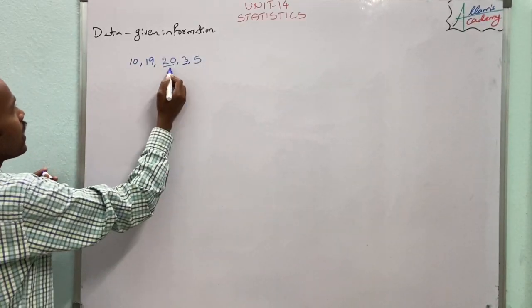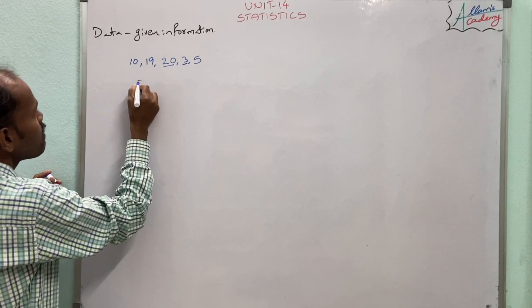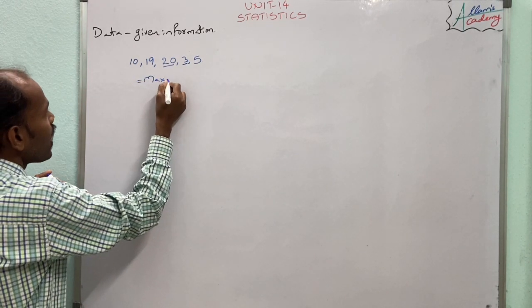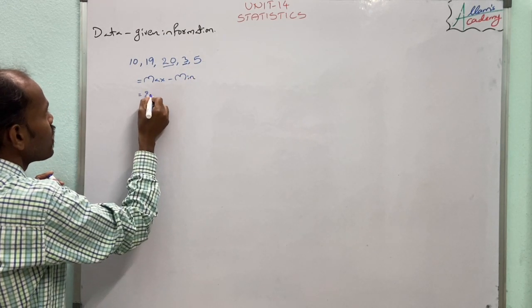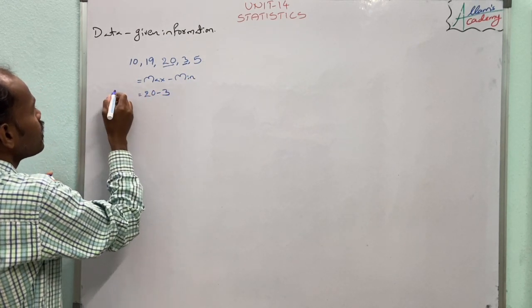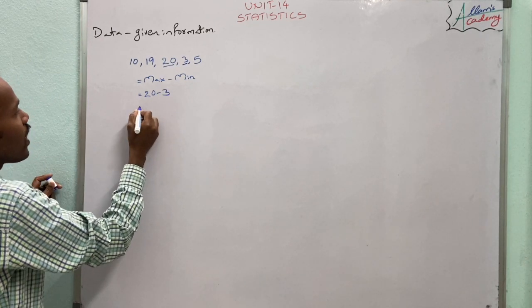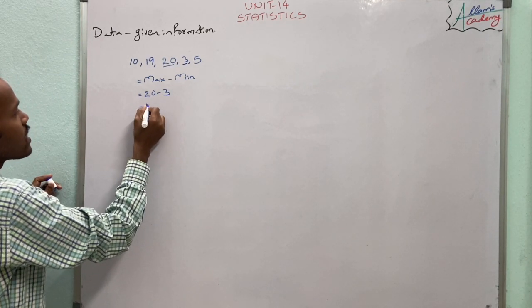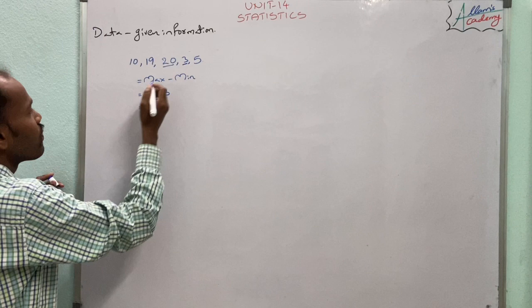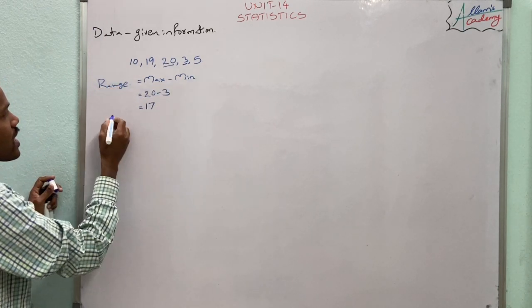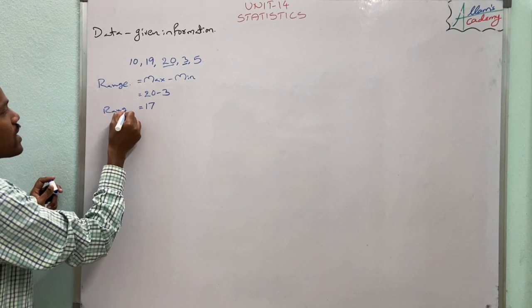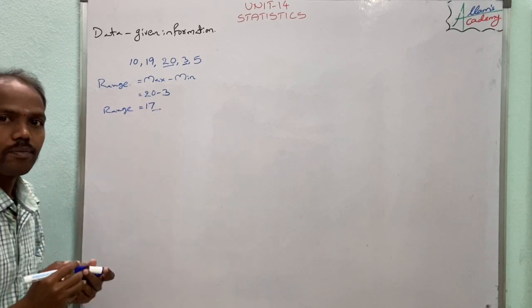The difference between the maximum value and the minimum value, that means 20 minus 3, is 17. This difference is called range. So the range of this data is 17.